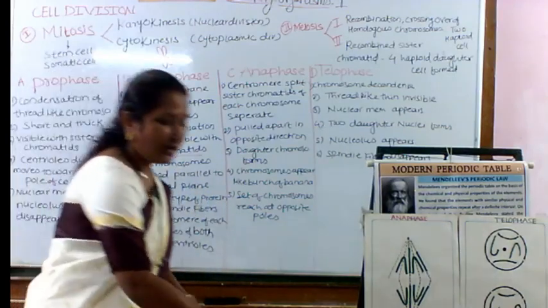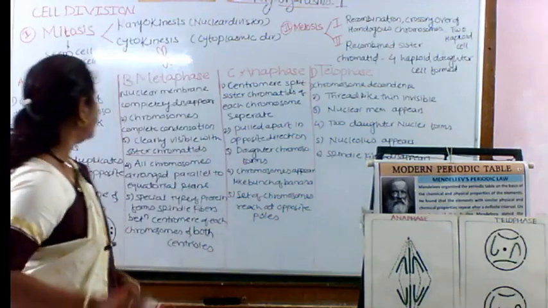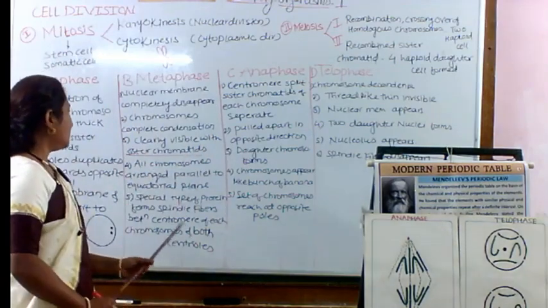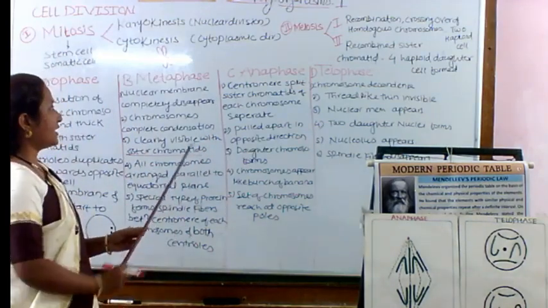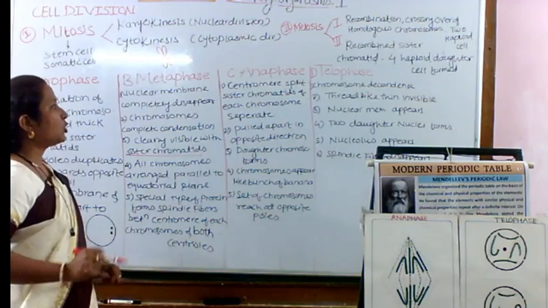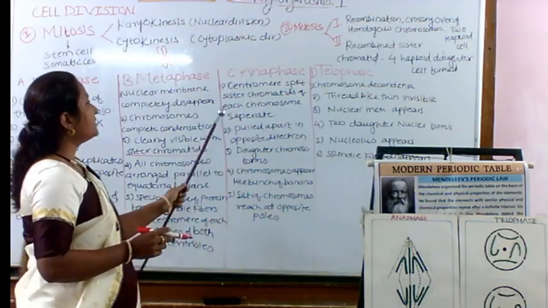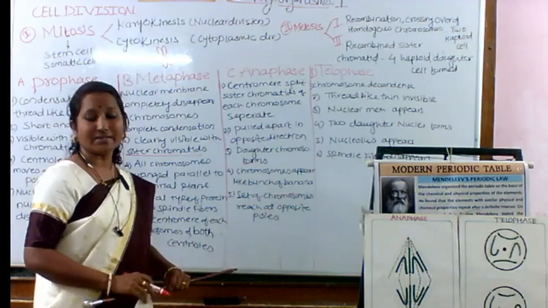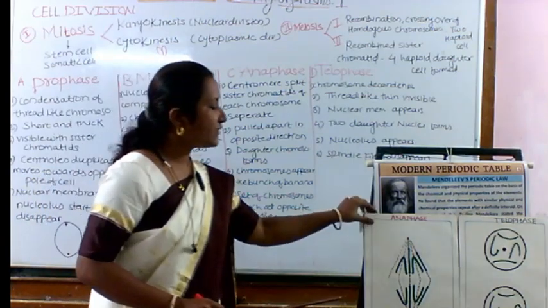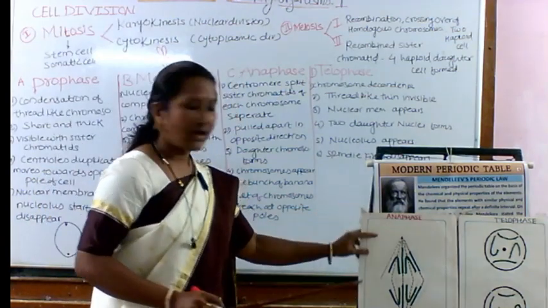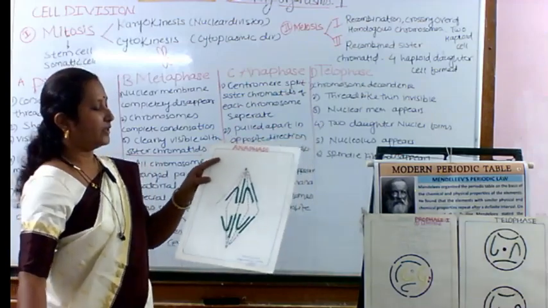Okay. Next to that, finally, we have to think about the next phase known as the anaphase. So in anaphase, what happens? The centromere splits up. Now the splitting of the centromere starts and they are going to split. Okay.